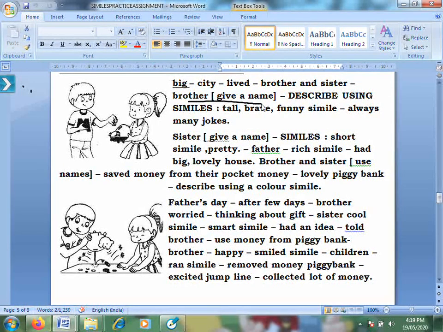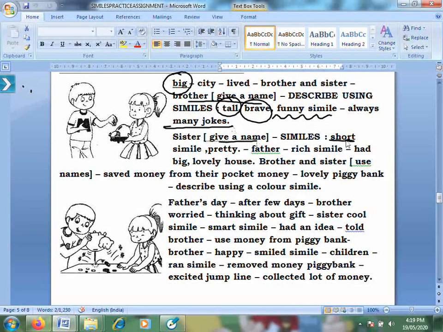So, for example, I can say: in the enormous city of Mumbai lived a brother and a sister. The brother's name was, say, Tom. He was as tall as a tree and as brave as a soldier. He was also as funny as a clown, because he always cracked several jokes. Then the sister's name was Rosie.